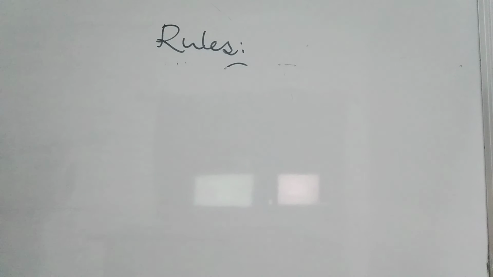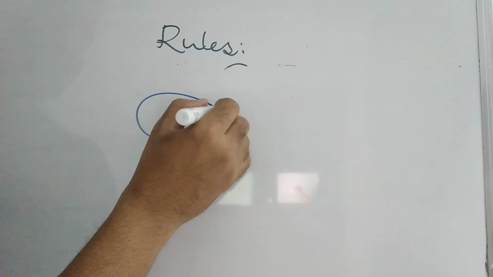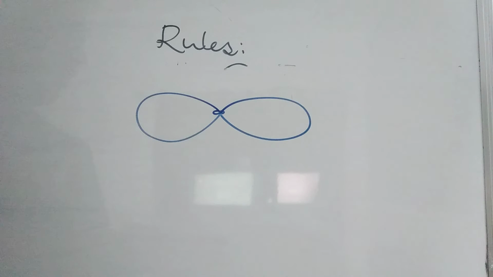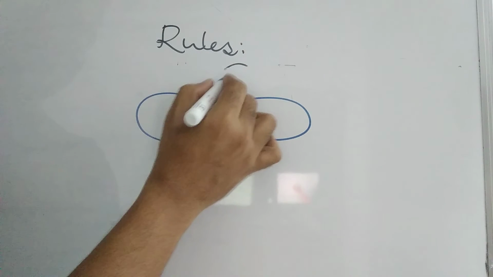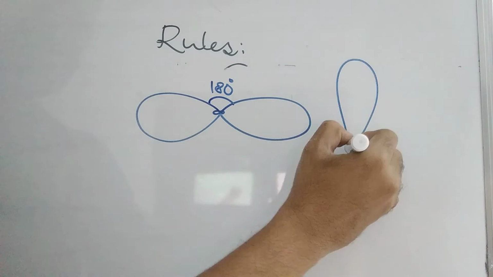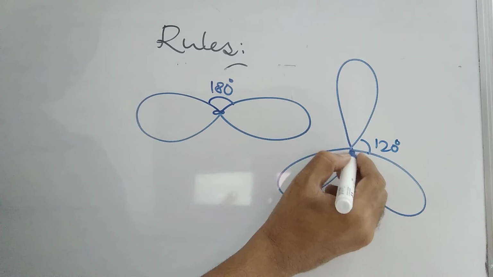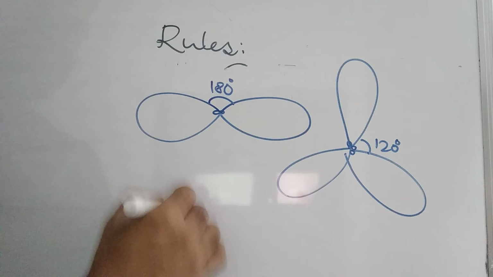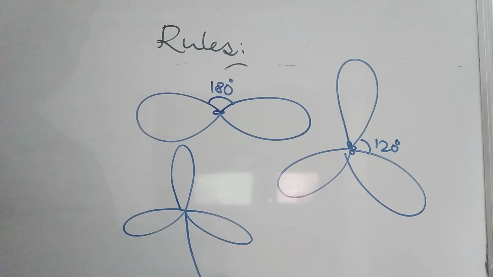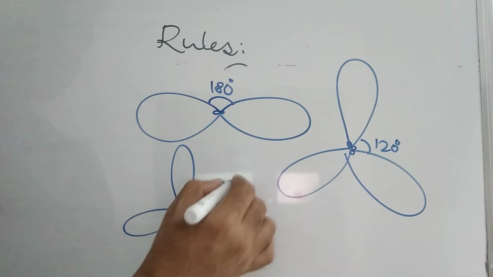The important point is that these orbitals are arranged so that the electron pairs present in them experience minimum repulsion. If two orbitals are there, they are arranged at 180 degrees. If three orbitals, they are arranged at 120 degrees. If four orbitals are there, they are arranged like this: tetrahedral geometry, 109 degrees 28 minutes.